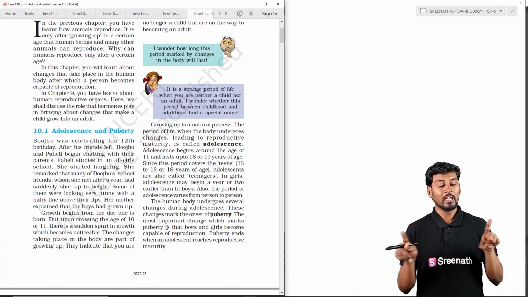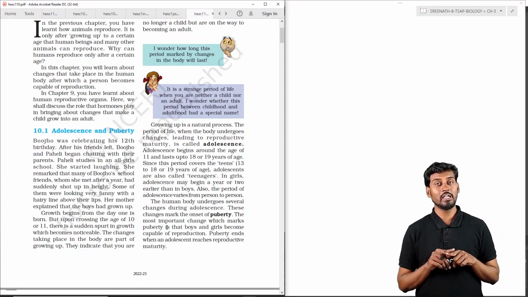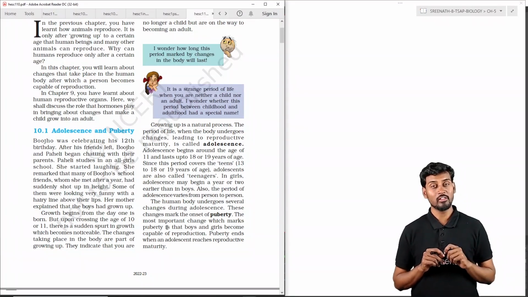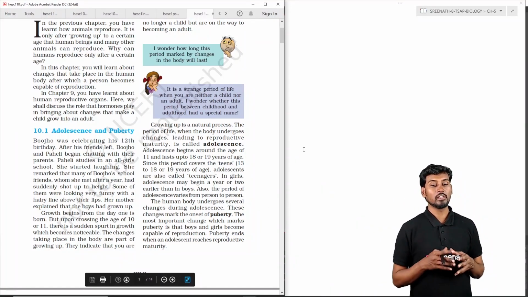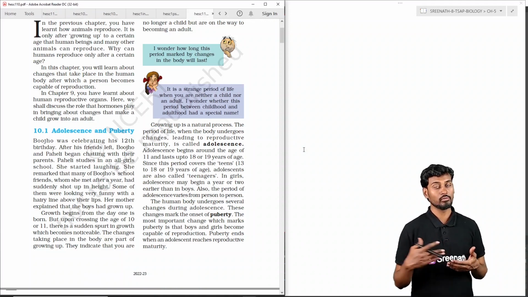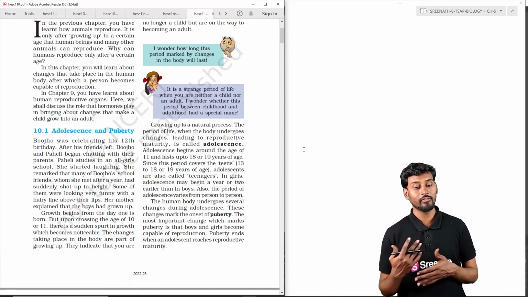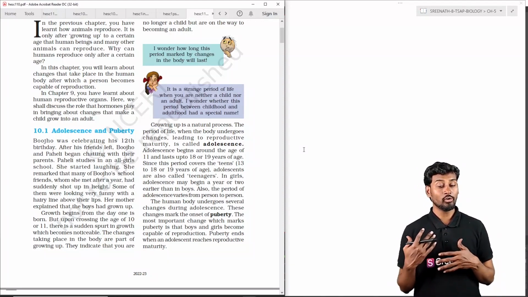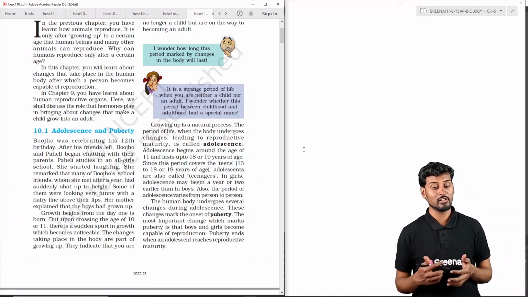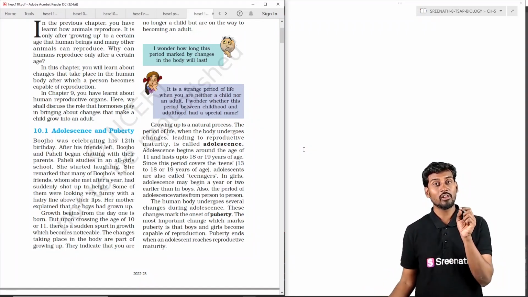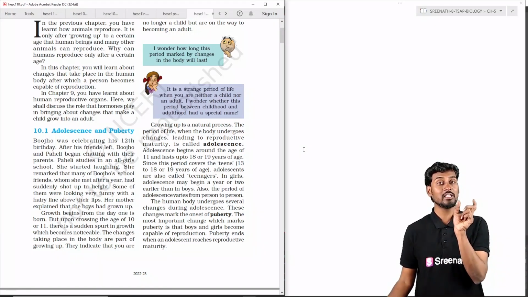So this complete length of the individual between 10 and 18 years is called adolescence and puberty. Adolescence is an age that takes place during the lifetime, up to 18 or 19 years, starting from 11 years in an average individual. And this entire teenage period is triggered by the onset of